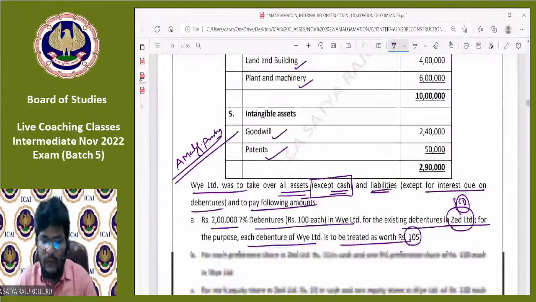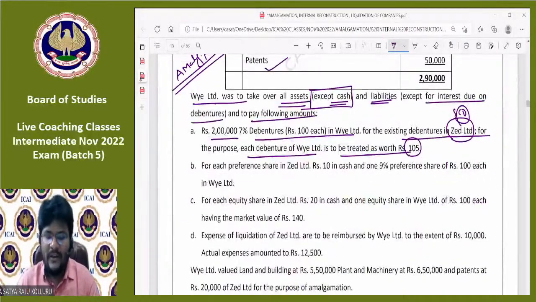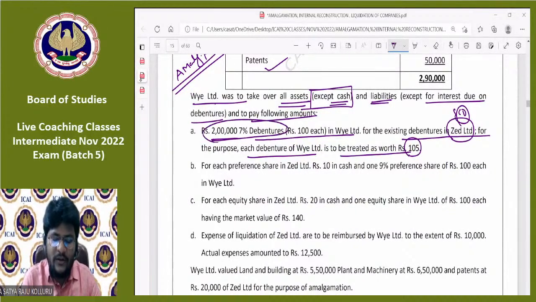For such 2 lakhs of face value, the purchasing company, that is Y Limited, is going to issue their own debentures, 2 lakhs face value, 7% debentures. But each and every debenture is treated as worth 105.